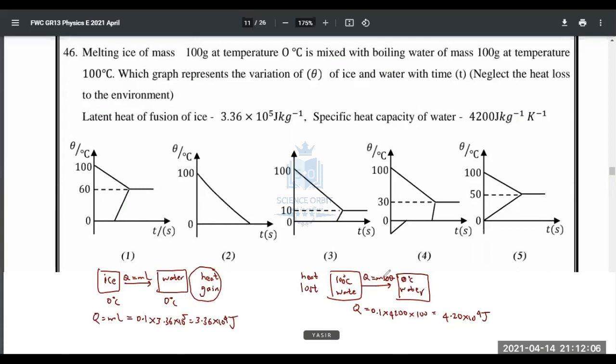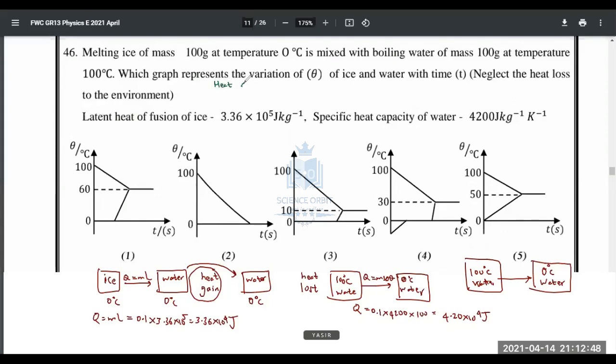Therefore, what's going to happen? Water is going to cool down and come to a final temperature. Ice is going to completely melt and become water at another temperature. So I'll go another step. It becomes water at a certain temperature, theta degrees Celsius. And here, what has actually happened is 100 degrees Celsius water has become theta degrees Celsius water. Ice is completely melting, and then the temperature of that water is increasing. So now we need to analyze everything from the beginning. That is, I'll write it here.